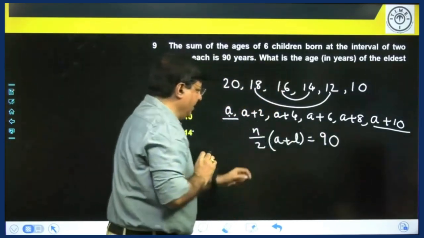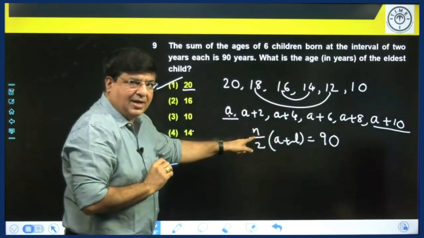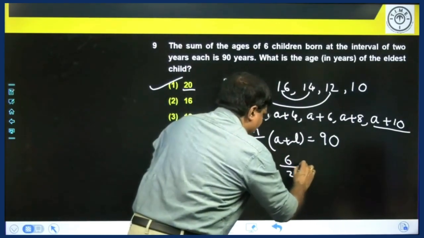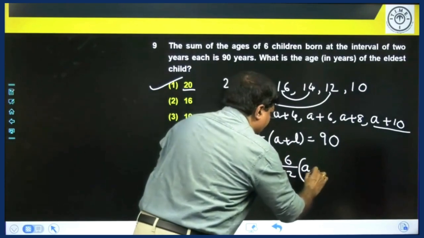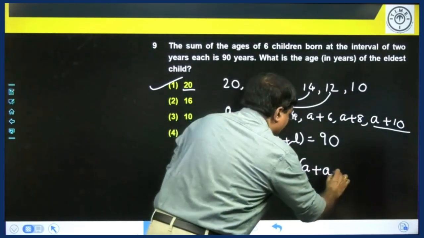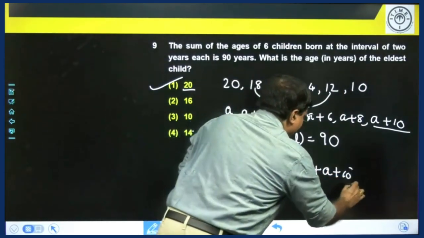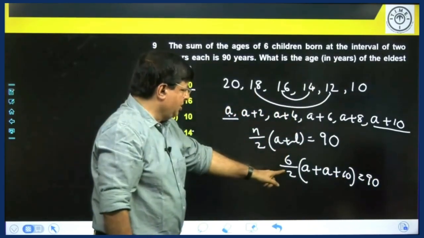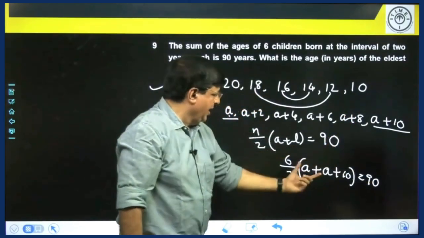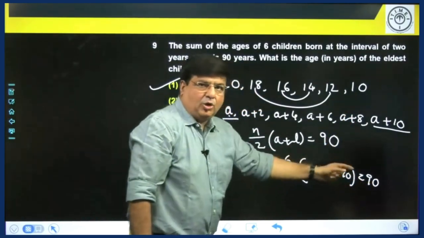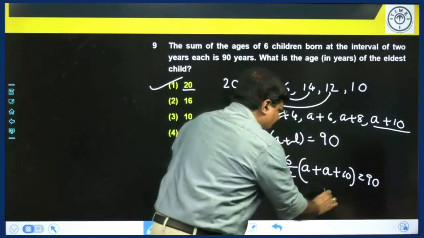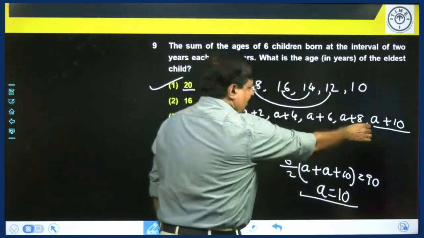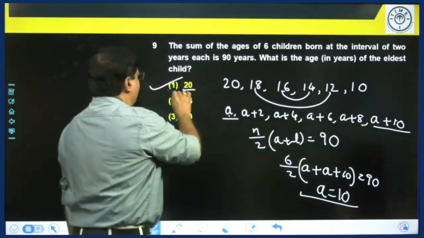So what is the n value here? How many children are there? 6. Number of children is 6. What is the age of the youngest? A. What is the age of the oldest? A plus 10. This is equal to 90. Now when you simplify this, 6 by 2 is 3, 90 by 3 is 30. 2A plus 10 is 30, 2A is 20. From this, you will get the value of A as 10. So the youngest is 10, the eldest will be 10 plus 10, that is 20.